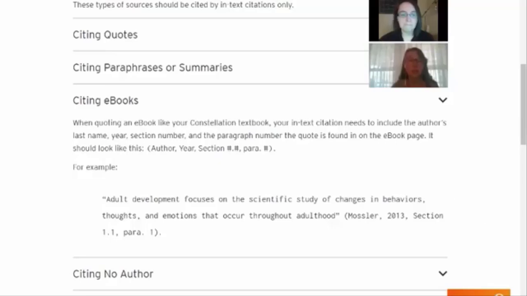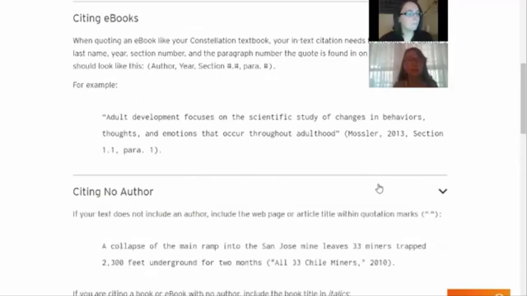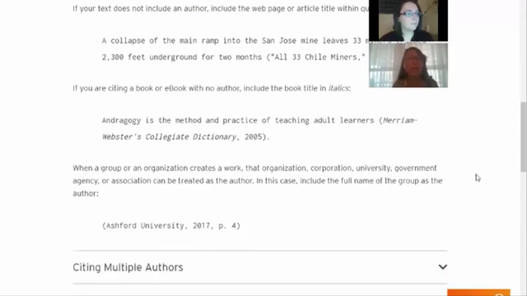Yes. Also, some electronic sources, such as websites, don't include a person as the author. And for these sources, it may be that the author is a corporation or an organization. So, for example, a web page that's found on the CDC's website won't list a person as the author. Instead, the author is going to be the organization itself, the Center for Disease Control.